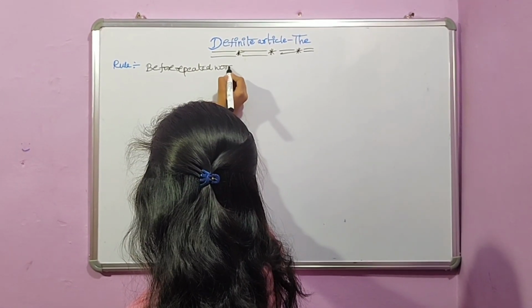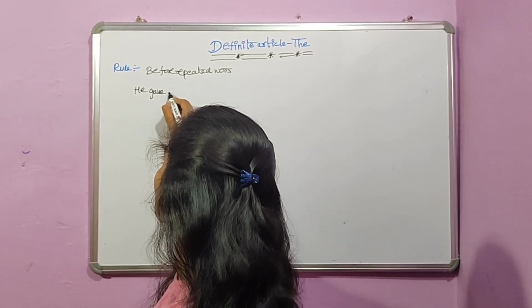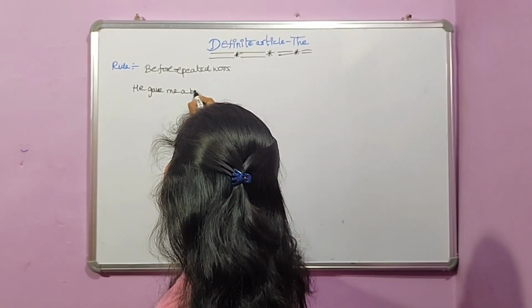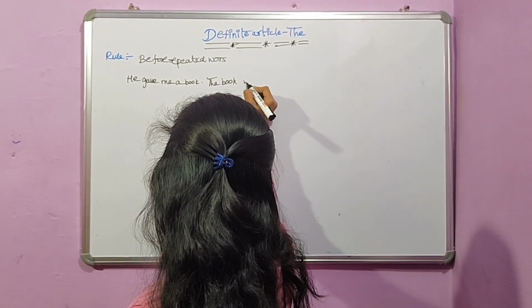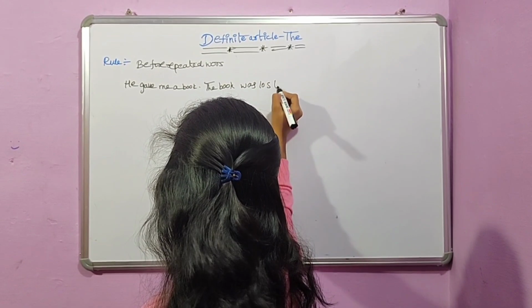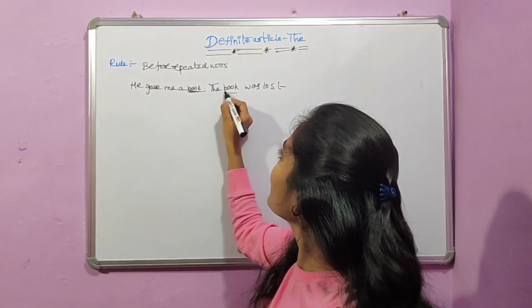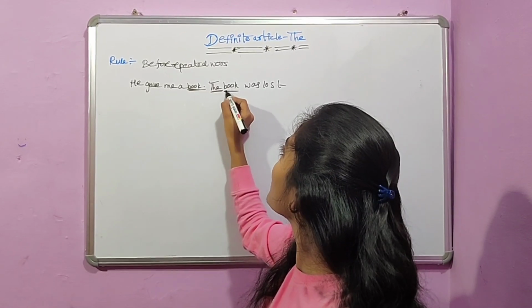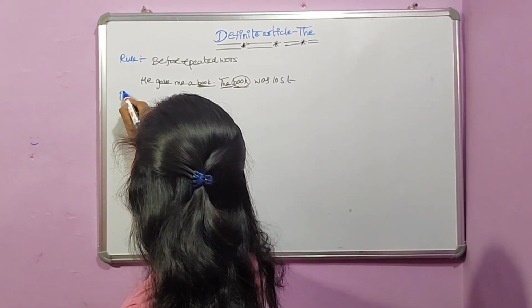For example, he gave me a book. The book was lost. Here if you observe, book is repeated. As it is repeated, we use the article before the word book. Okay, now the rule 2.